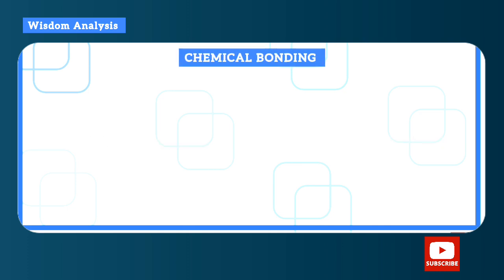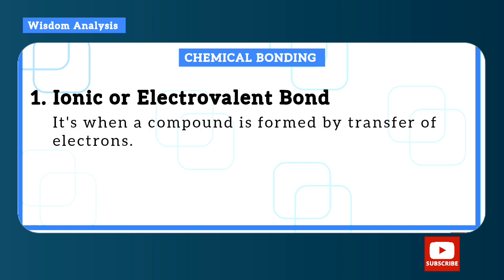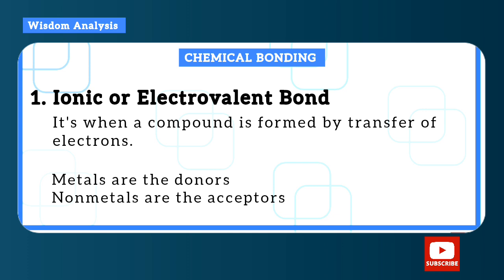Okay, so now let's go to chemical bonding. That is atoms coming together to form compounds. Now the first one is ionic and electrovalent bond. It's when a compound is formed by transfer of electrons from the metals to the non-metals. So it's a kind of bonding that occurs between metals and non-metals, in which the metal loses electrons to be stable, while the non-metal collects the electrons from the metals to be stable. So metals are donors, non-metals are acceptors.